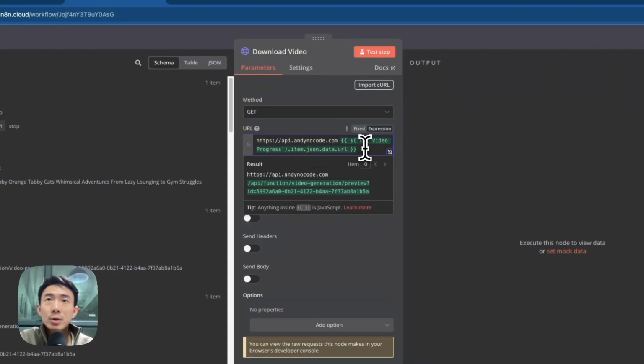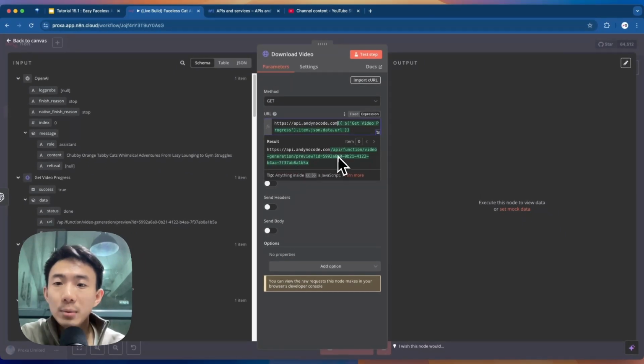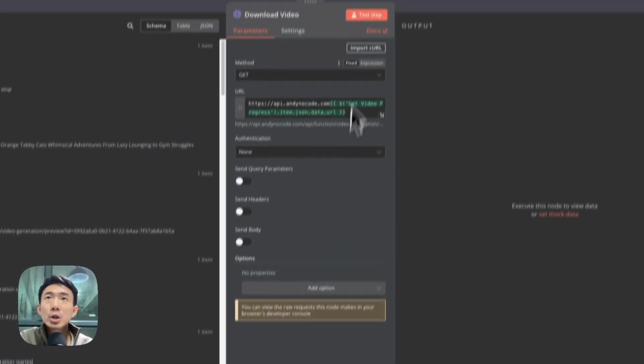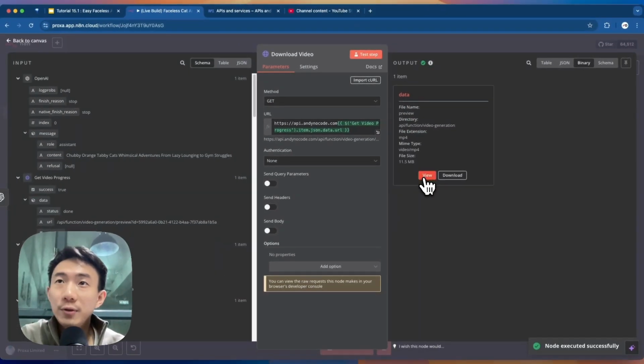So make sure that there's no space here. Okay, this URL is correct. Then api/function/video-generation-preview. Then everything is set. No authentication. We can run this test step. Nice. We can view this output now. Let's take a look at this.